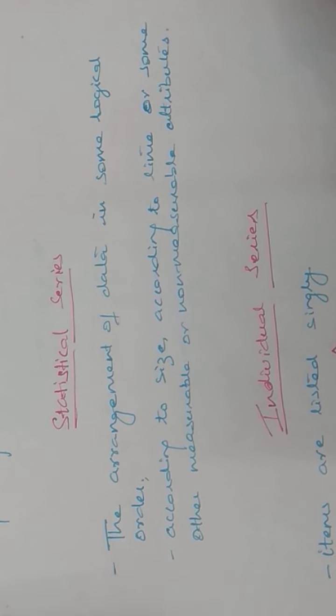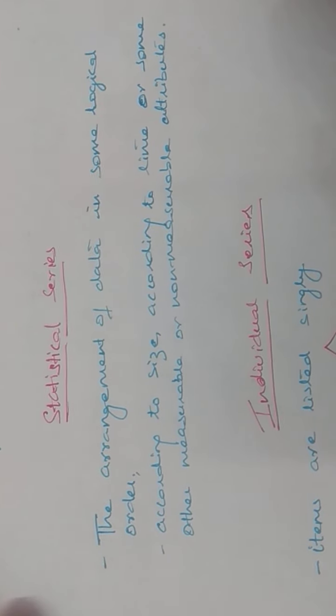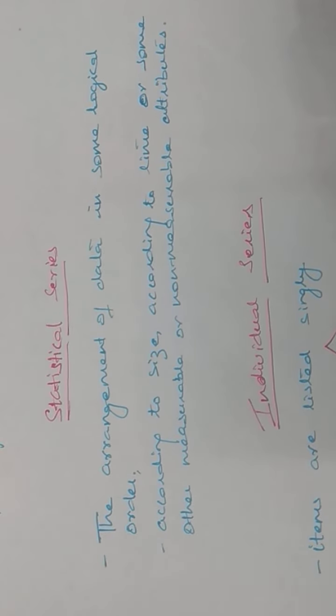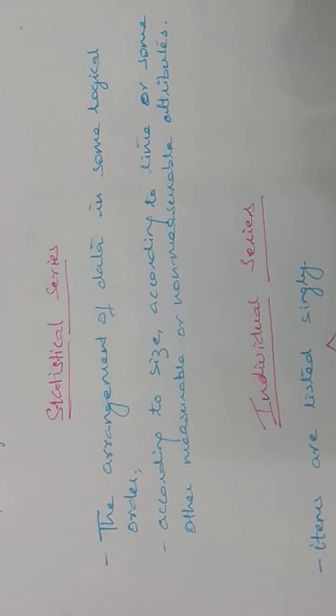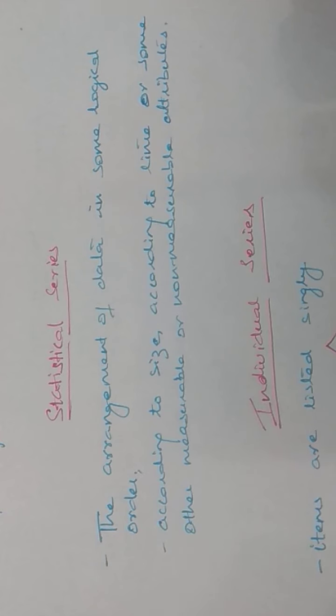Now, the next is statistical series. On the basis of classification, this data can be classified into different statistical series. Statistical series means arrangement of data in some logical order. Why do we need the data to be in logical order? Because if there's a logical order, we'll be able to draw some conclusion, some inference from it.